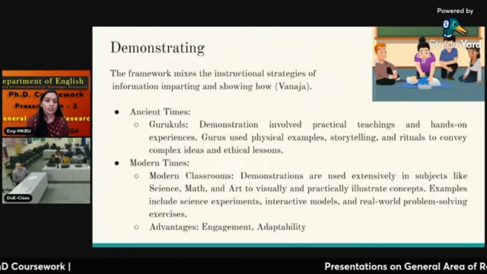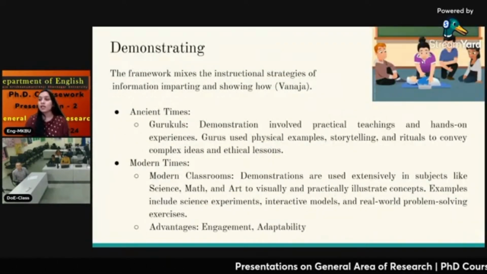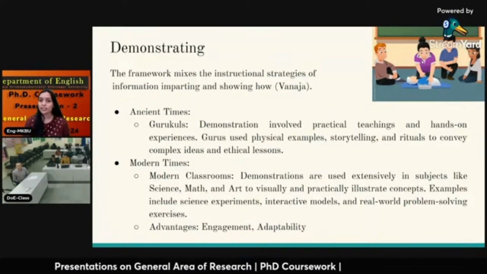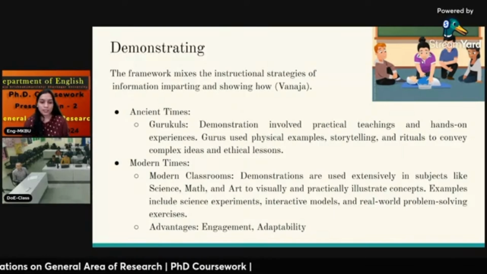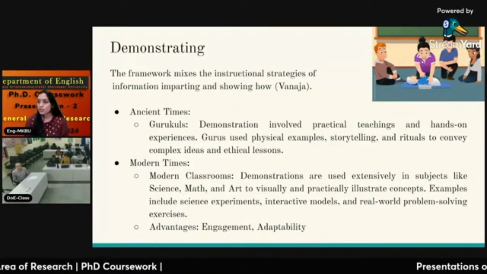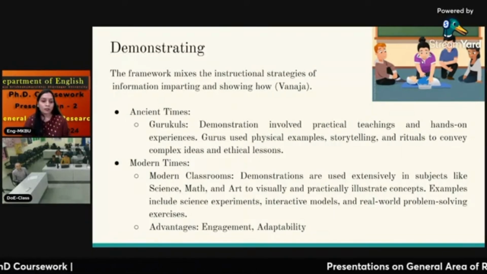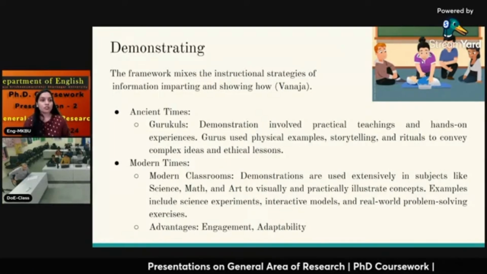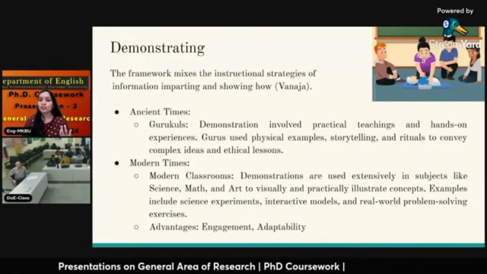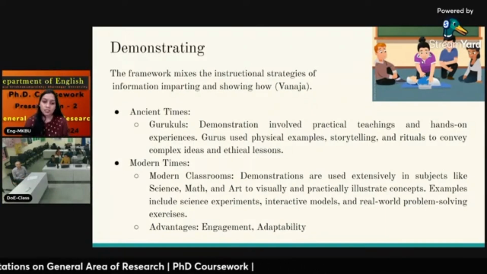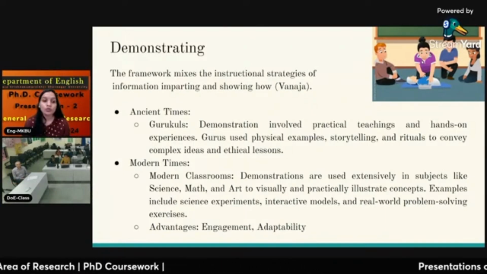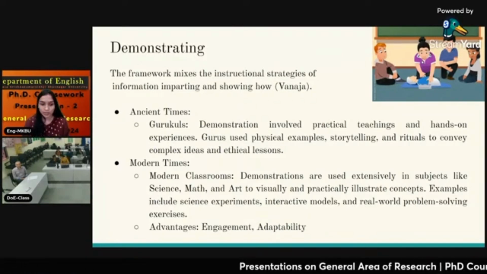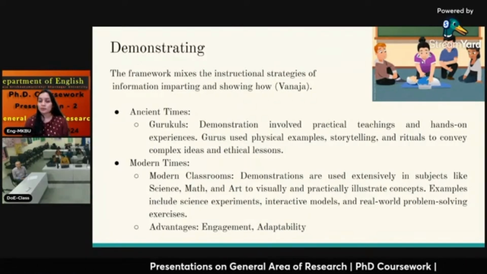The next method is demonstrating. Demonstrating is showing in the classroom, the practical showing of any knowledge, which is majorly done in chemistry classes, physics classes, and art classes. There comes a question in classes where lectures are in the chalk and talk method or in theoretical subjects. But even in ancient times, gurukulams used to give students an exposure to learning things by doing, feeling, and experiencing everything.